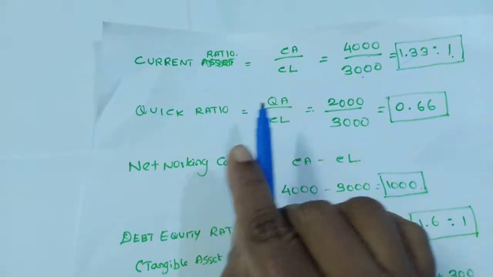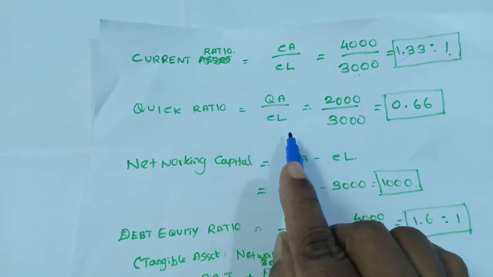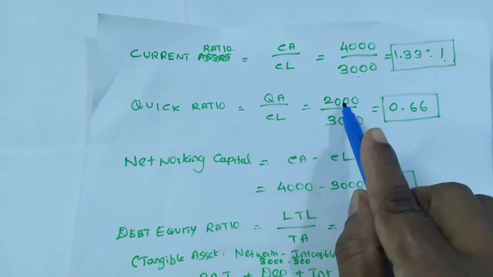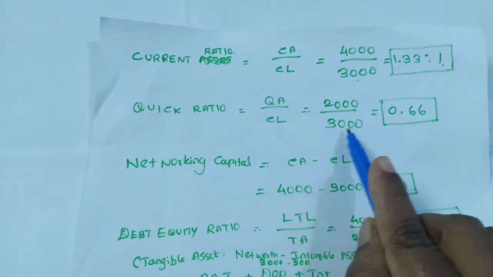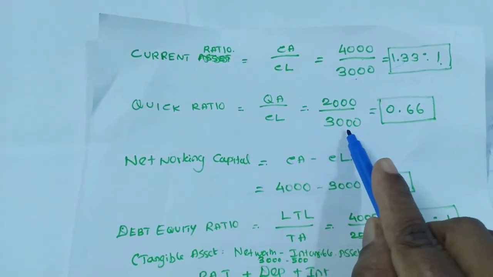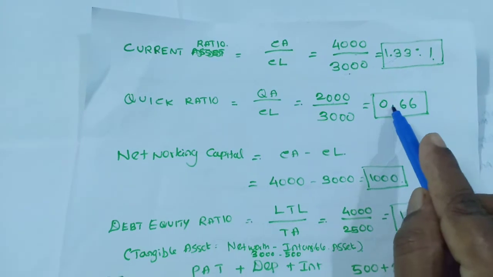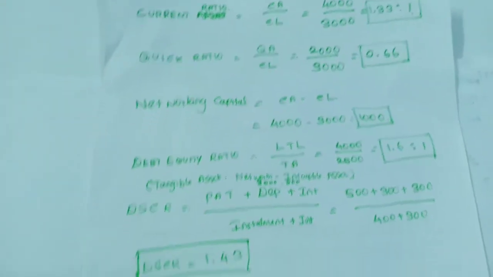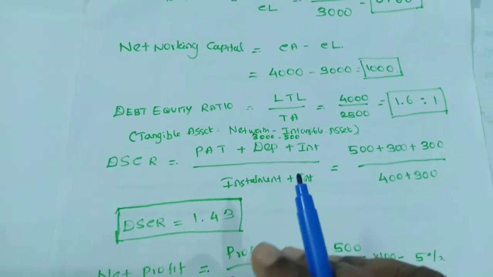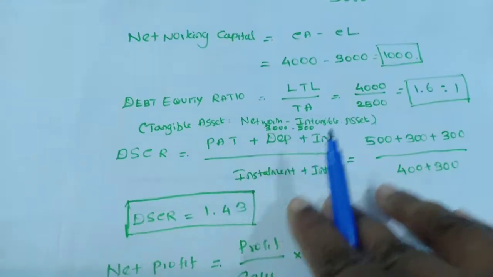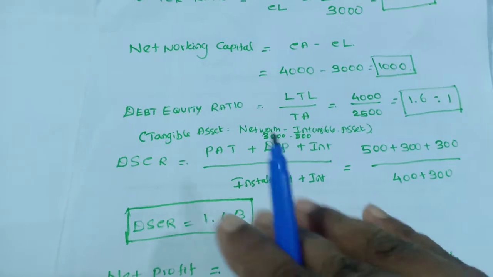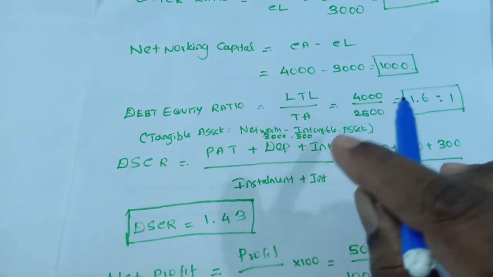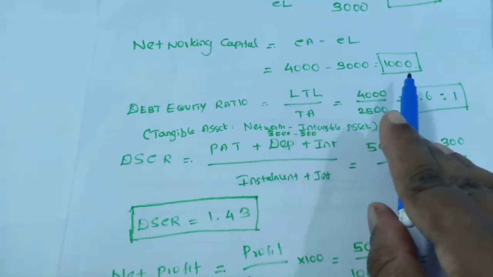Next one, quick ratio is quick assets divided by current liabilities. Quick assets is 2000 and current liabilities is 3000. Solving this, I am getting 0.66. Net working capital is current asset minus current liabilities. By subtracting, I am getting 1000.